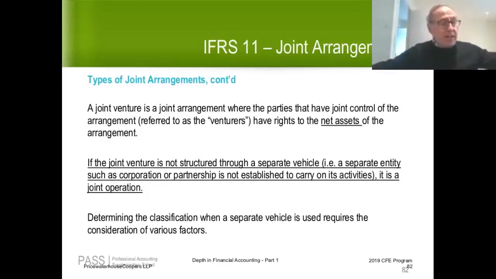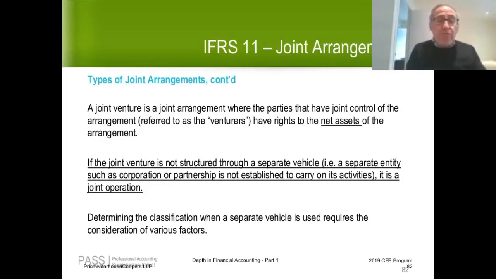We'll buy a piece of land. I'll have a percentage share in the land. Dick Smith will. We'll buy machinery. I'll have a share in each. I'll have an X% share in the machinery. Dick Smith will have an X percentage share in the machinery. So at the end of the day, for every asset, and the same will be true if we issue debt, each of us will have a share in the obligation. So if there's no separate entity, then by definition, each party will have a share in each individual asset and a responsibility or obligation for each individual liability. So by definition, you're dealing with a joint operation when there's no separate vehicle.